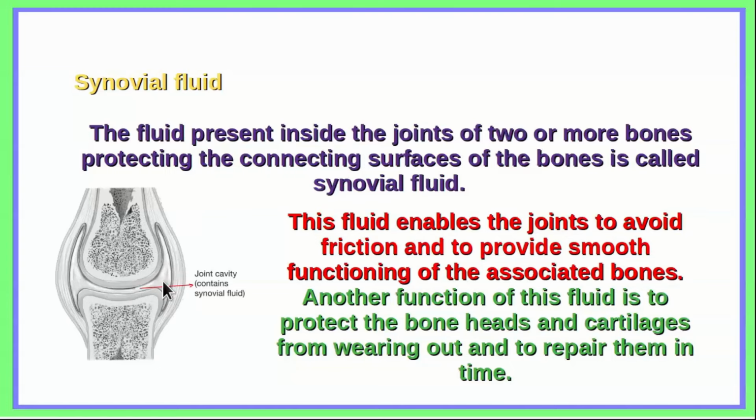For example, the knee joint, the fluid inside the joints of two or more bones protecting the connecting surfaces of the bones is called a synovial fluid. What is the function of this fluid? It enables the joints to avoid friction and to provide smooth functioning of the associated bones. A second function of this fluid is to protect the bone heads and cartilages from wearing out and to repair them in time.